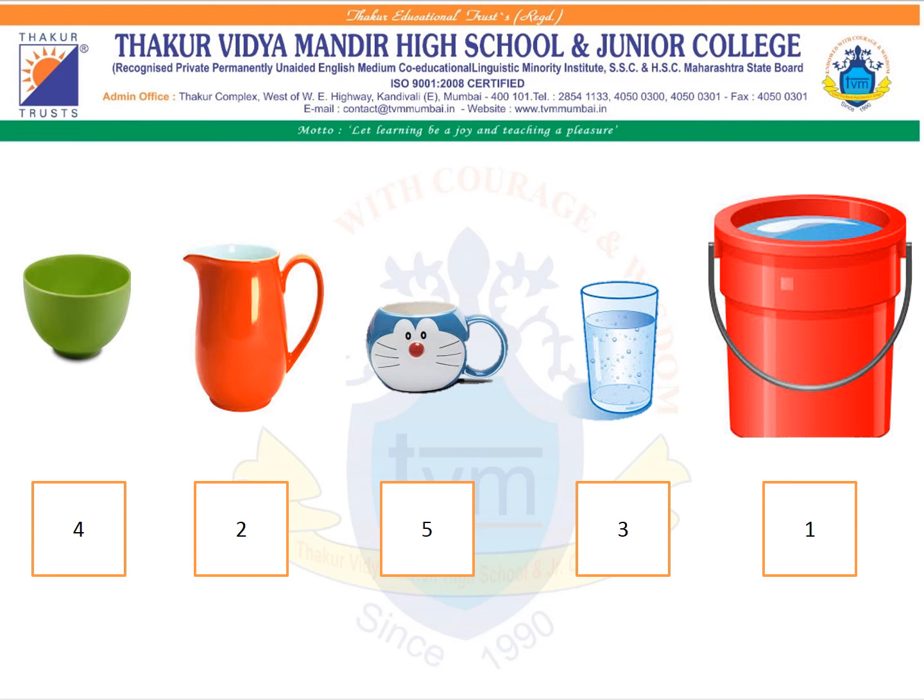Now children, we have the bowl and the cup. Yes, which one is bigger? The bowl, correct? So the bowl is having more capacity than the cup. So we are going to write 4 for the bowl and at the end 5 for the cup. The cup has minimum holding capacity, correct? So we are going to write 5.